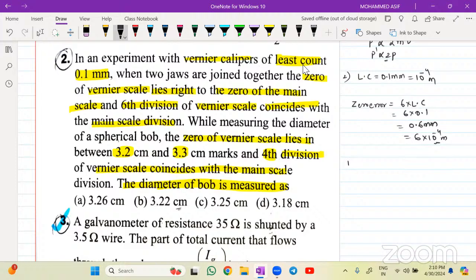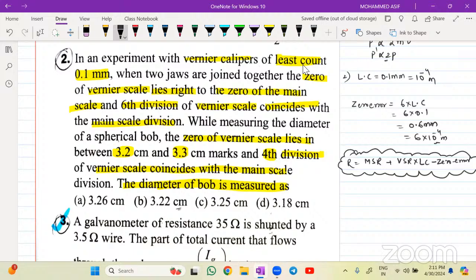So how do you take the reading of the diameter? Reading is equal to main scale reading plus vernier scale reading multiplied with least count minus zero error. जब error रहेगा तो we need to take the plus or minus. So reading will be equal to main scale reading plus vernier scale reading multiplied by least count minus zero error.